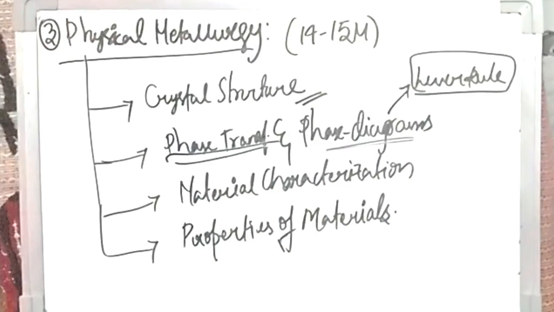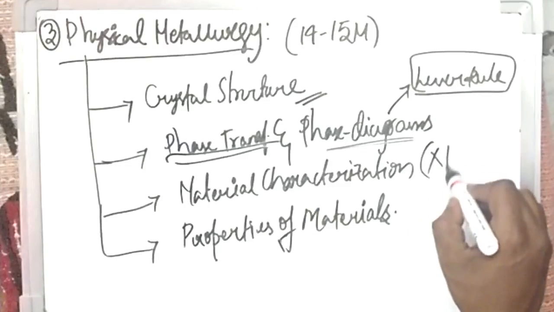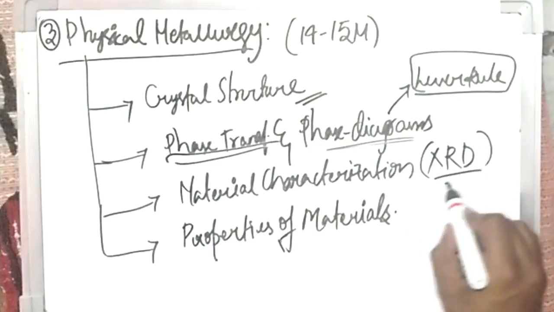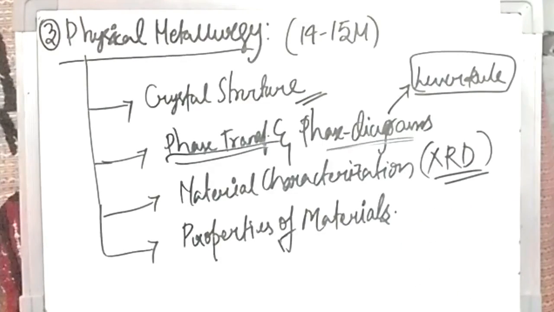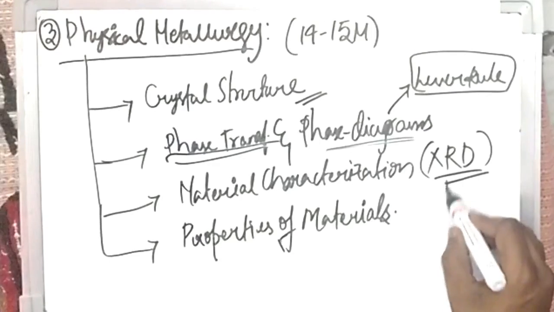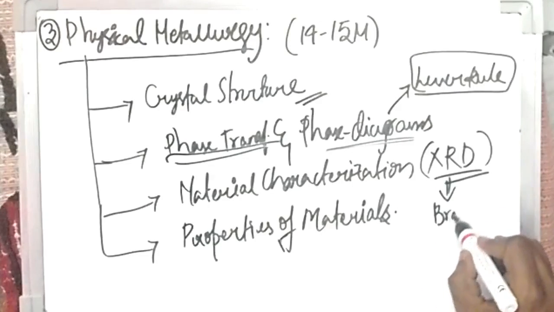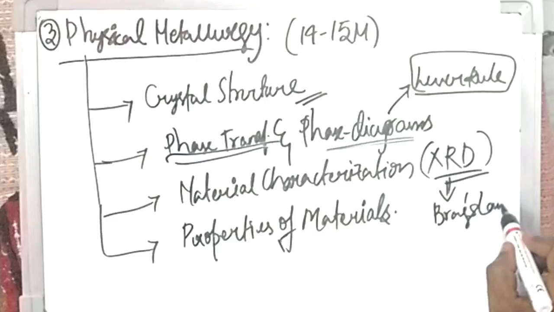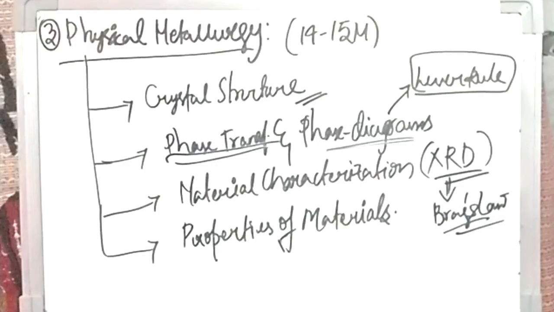Okay, now coming to material characterization, XRD is one of the important things. You must study XRD completely, from the theory as well as calculating the angles. At what intensity you will be getting, what the different peaks are, and the different peaks you will be getting at different angles. With the use of Bragg's law, you have to calculate all this. So Bragg's law from XRD is a very important topic.